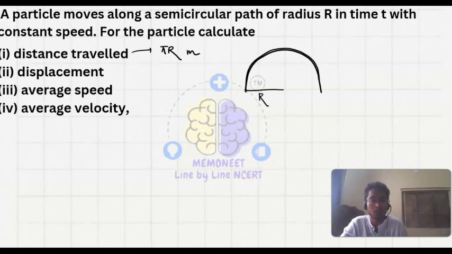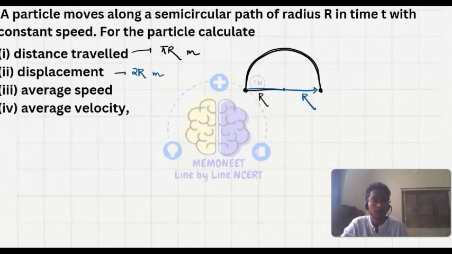This is the distance traveled while moving in the semicircular path. Then displacement. Displacement is the shortest distance. If we travel from this point to this point, this is the shortest distance. From any other point of view, we can't get a shorter distance; this is the only way possible. If this is r, this will also be r, so the displacement will be 2r meter.